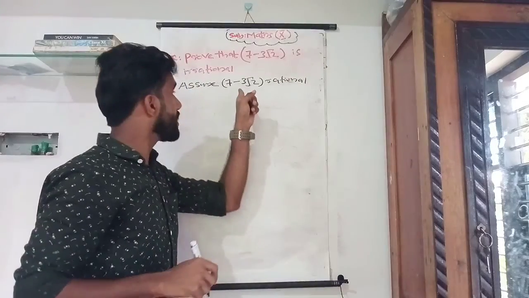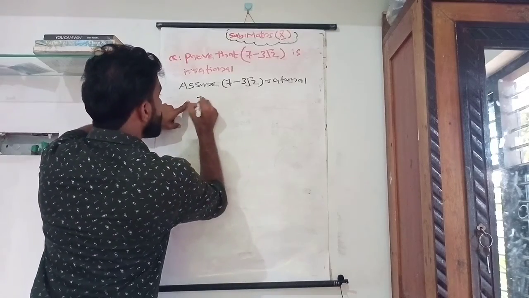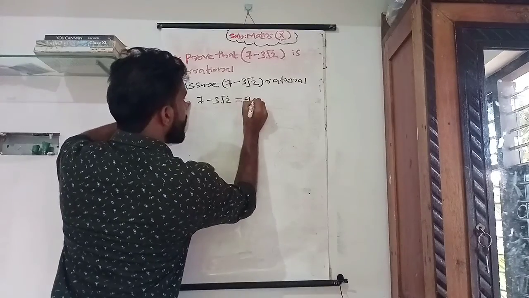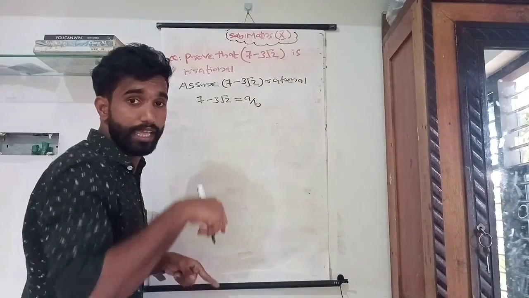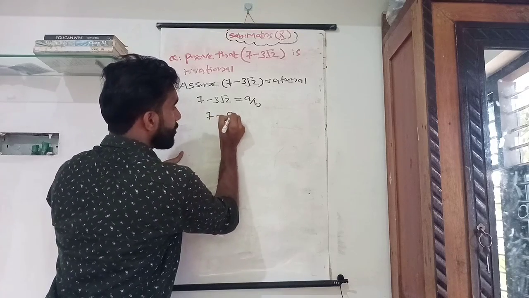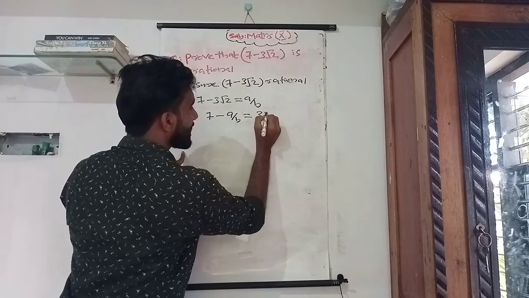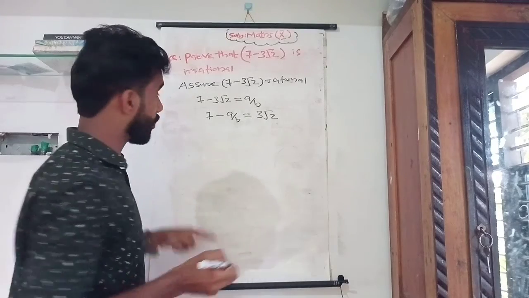So we can write 7 minus 3 root 2 as A by B. Is it okay? Then rearrange this equation. So we can write 7 minus A by B, that's equal to 3 root 2. Is it okay? Fine.